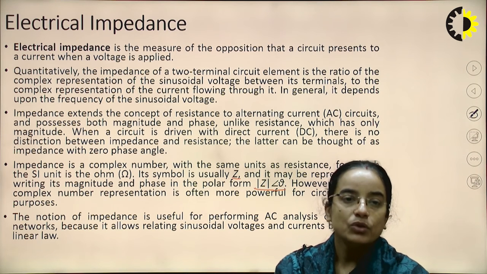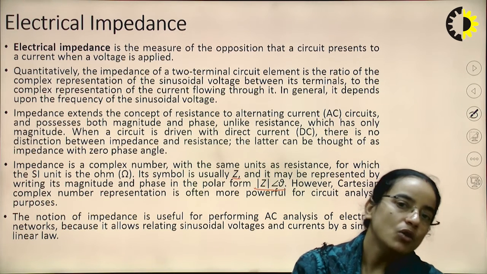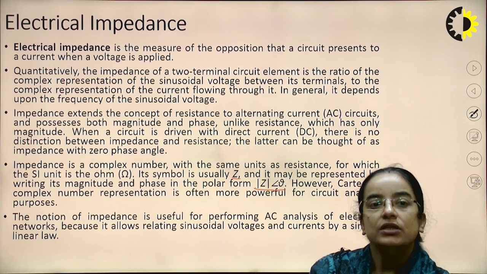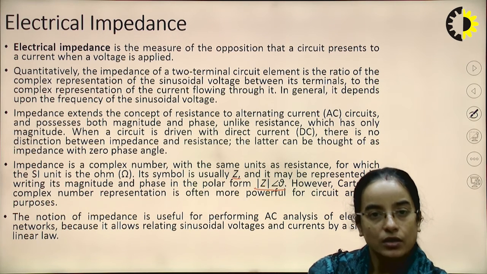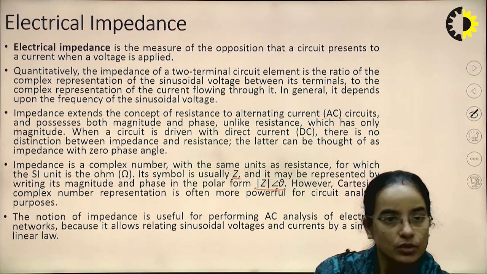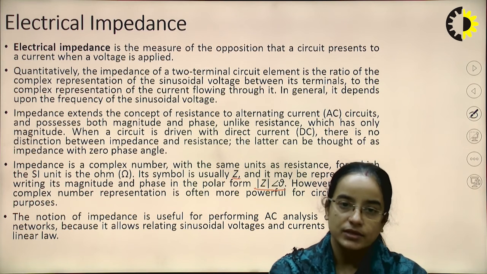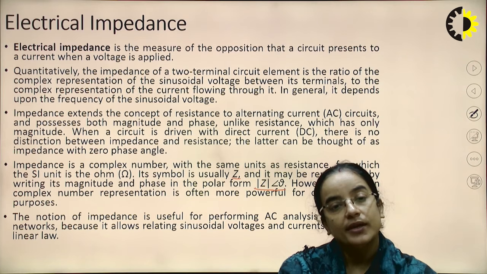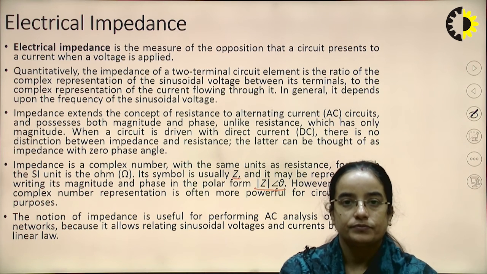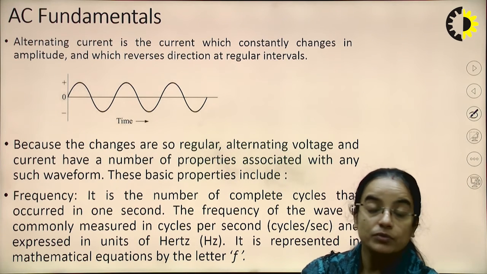The notion of impedance is useful for performing AC analysis of electrical networks, because it allows relating sinusoidal voltage and current by a simple linear law. So impedance is very useful when we are analyzing an AC network because it relates the sinusoidal voltage and current. Now first we will see the fundamentals of the AC network.